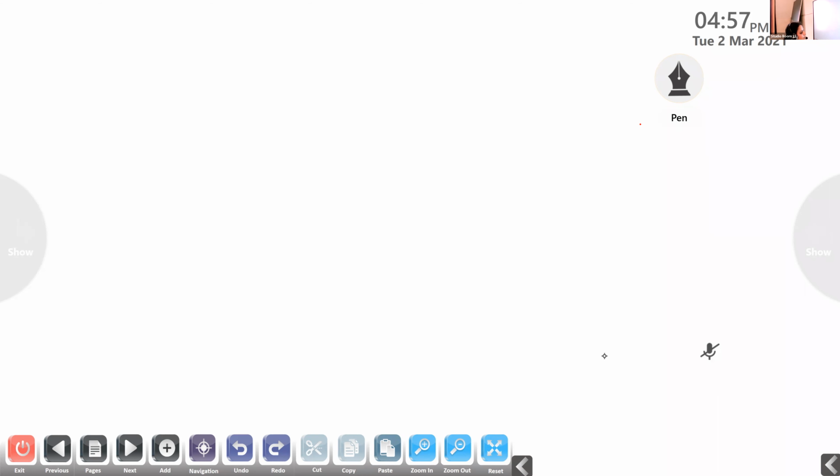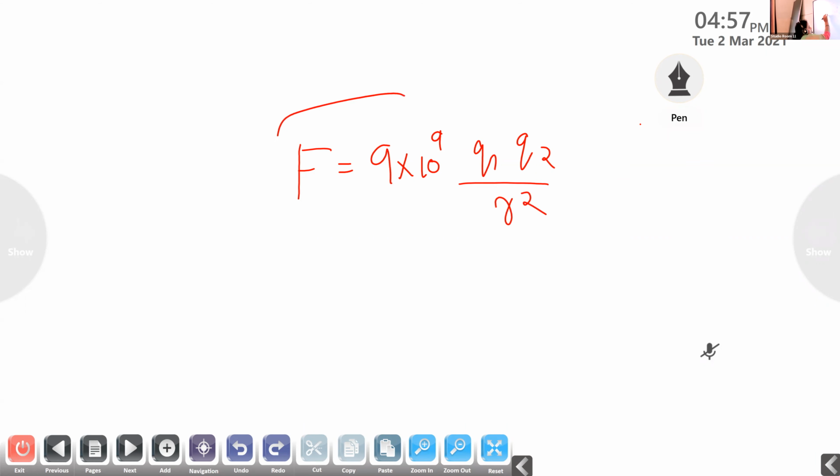Malaviga, what is the equation representing Coulomb's law? F is equal to 9 into 10 raised to 9 Q1 Q2 divided by R square. This is the equation representing Coulomb's law.